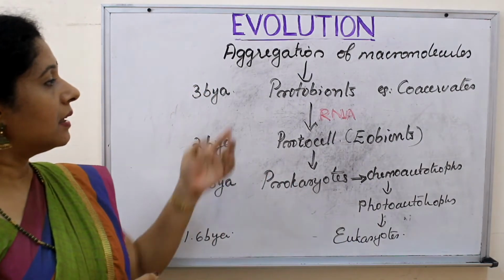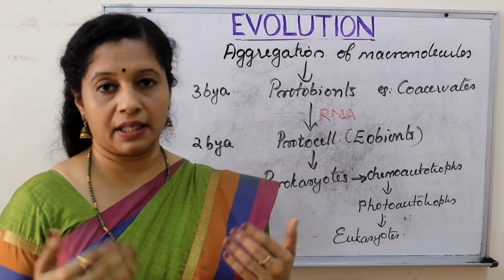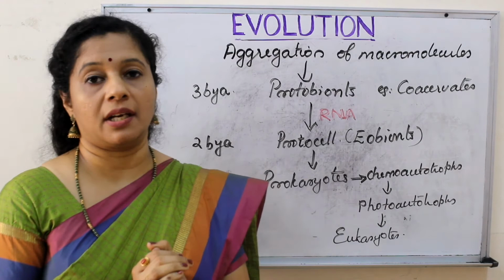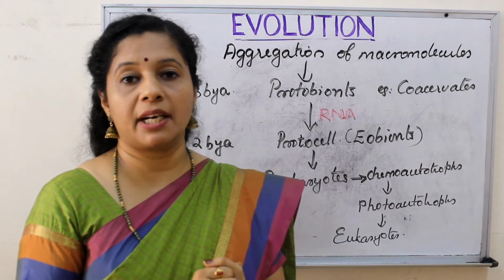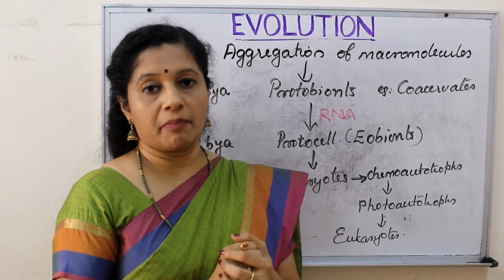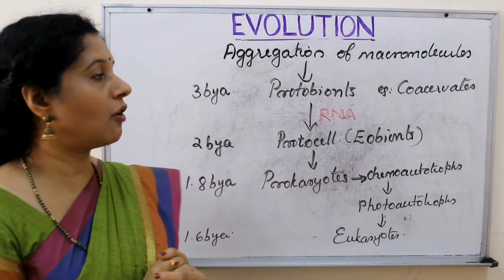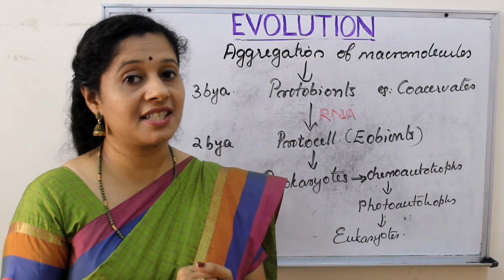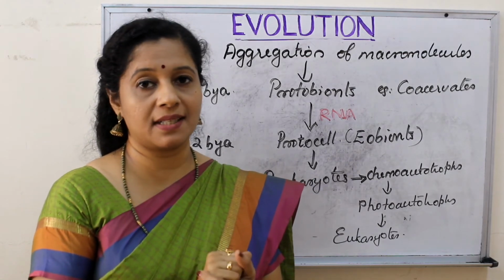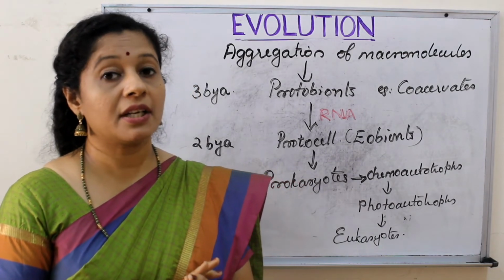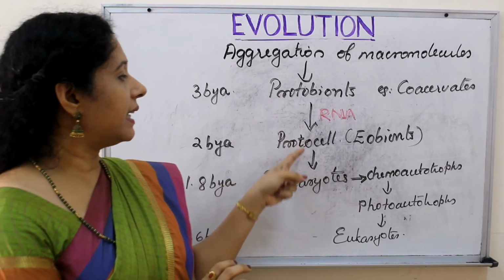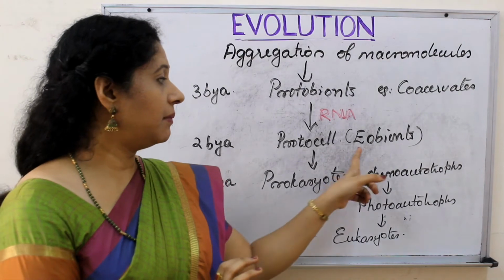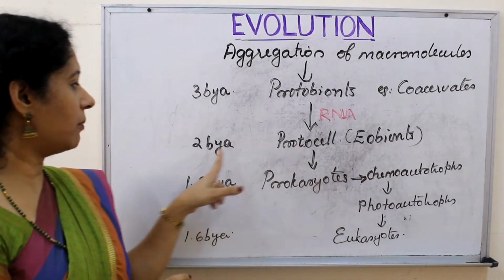Then these protobions eventually evolved, and they formed actually a layer of lipoprotein. Means we know all our membranes are made up of lipoproteinaceous combination. So lipoprotein membrane formed, and they started forming RNA, which is the first genetic material, right? In molecular genetics we discussed RNA was the first genetic material. Then that gave rise to the first cell called a protocell or an eobiont, okay, which was formed 2 billion